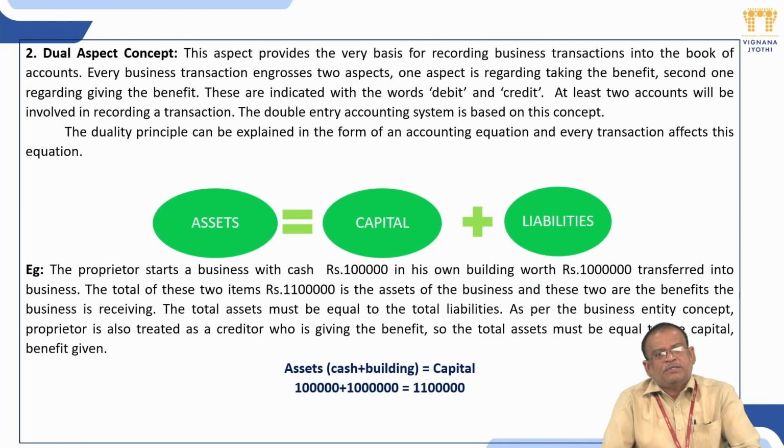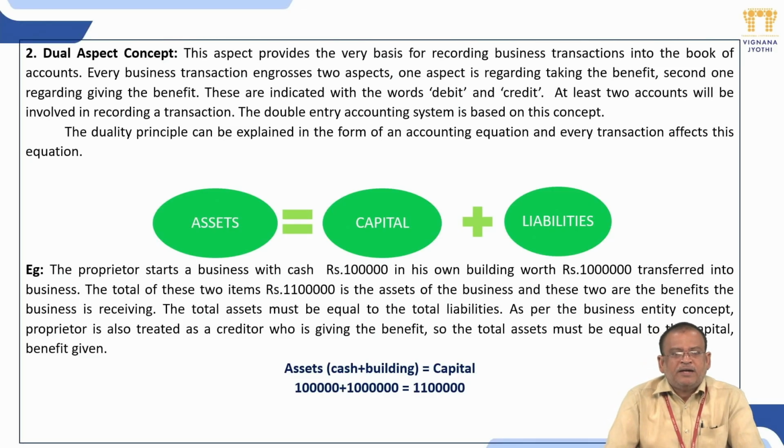While writing business transactions, on the debit side always consider the receiving aspect, and on the credit side consider the giving aspect. Whenever you record business transactions on two sides, one on the debit side and the other on the credit side, automatically the accounting equation develops.